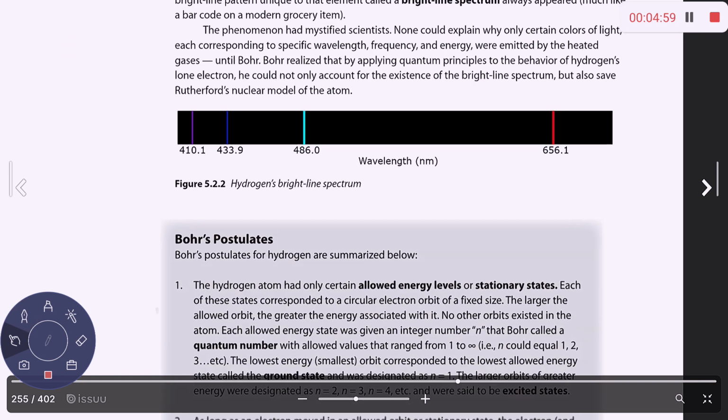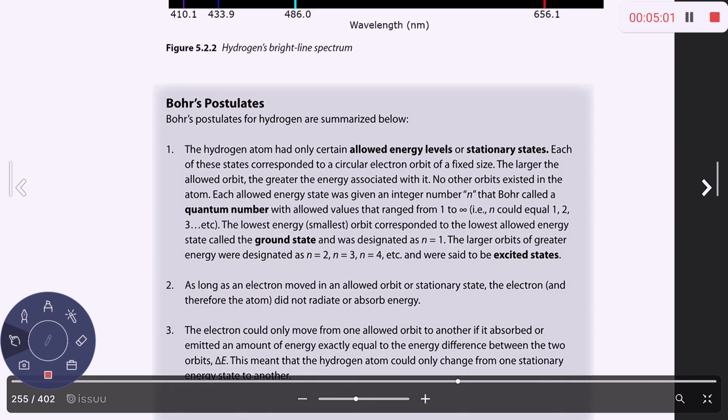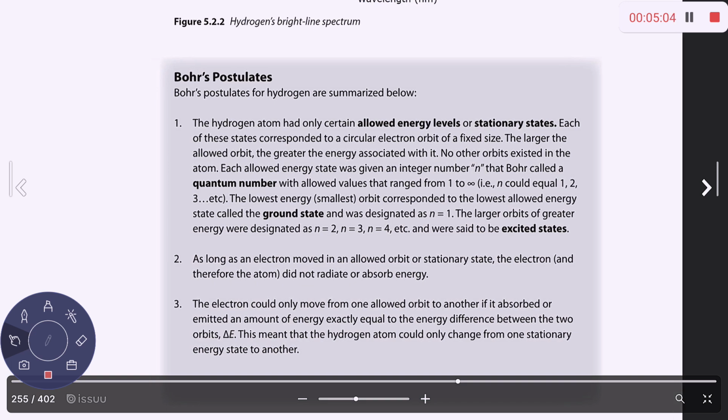So if I come down here and take a look at Bohr's postulates for electrons and where they exist, what he says is, if I'm looking at the simplest atom, which he studied, called the hydrogen atom, there are certain energy levels which are stationary, and in those energy levels is where the electrons are allowed to exist. And there are no others.